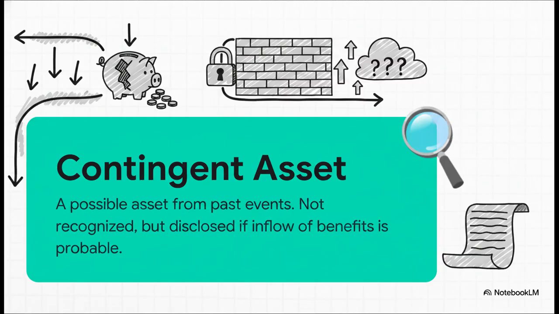We're pretty quick to recognize likely losses, but we're extremely hesitant to recognize uncertain gains. A contingent asset isn't recognized on the balance sheet at all. It's only disclosed in the notes, and even then only if the inflow of cash is probable. It is a much, much higher hurdle to clear.